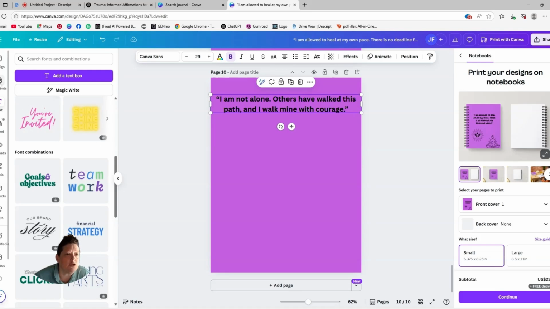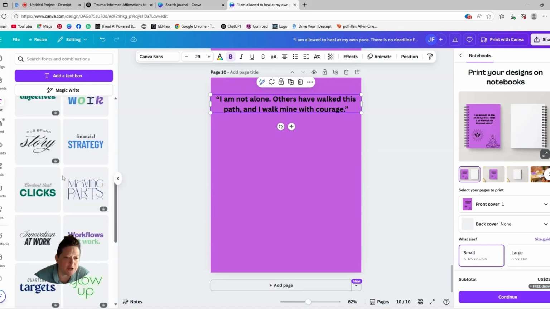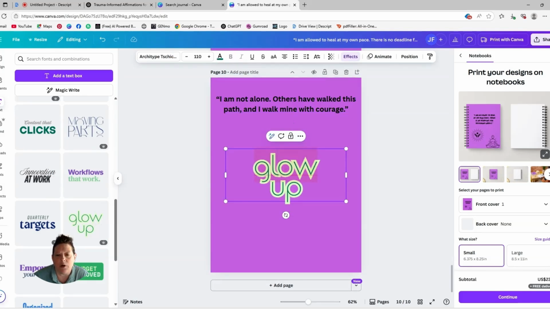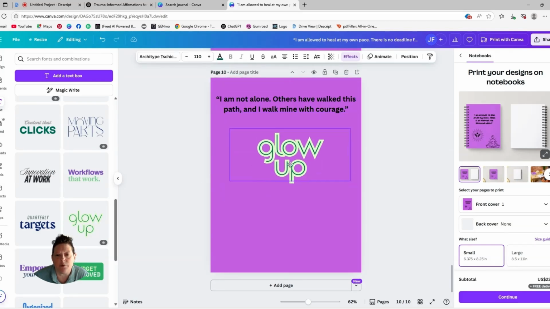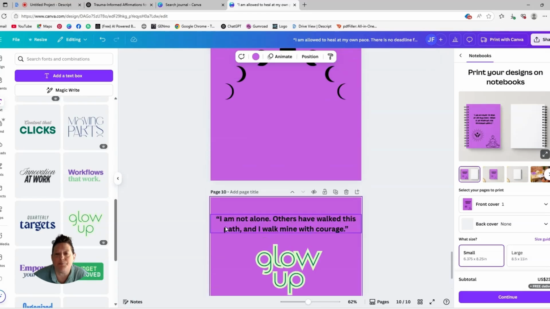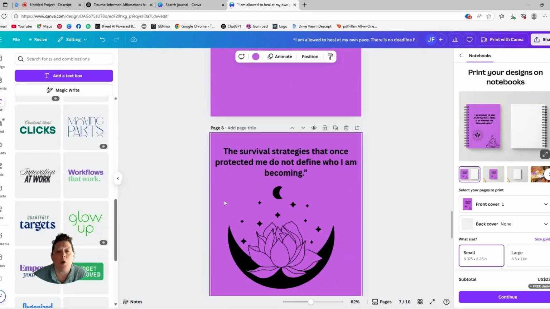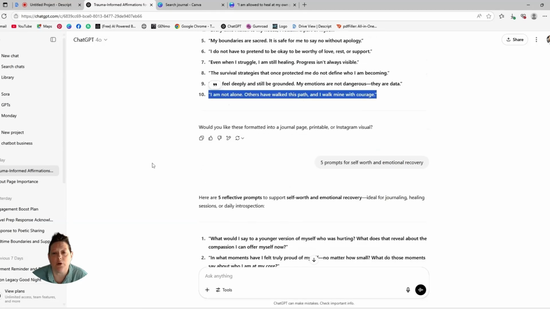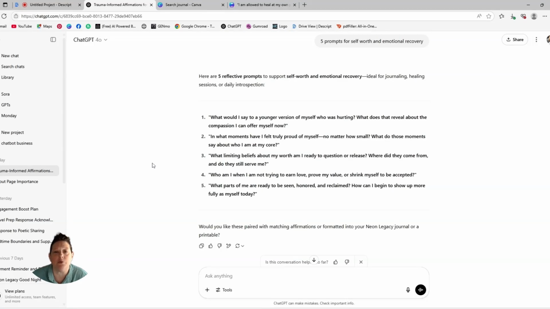We can go on into, there are different things that you can add to it. Glow up. Let's see. You want to do something different and tell people to have a glow up. And so we have 10 pages of that. Now, let's move on to our 5 reflective prompts that support self-worth and emotional recovery.